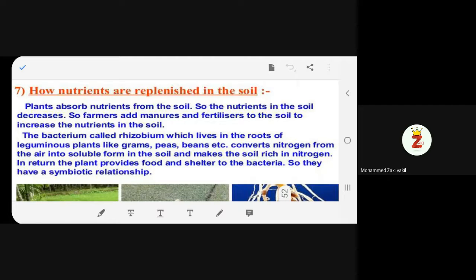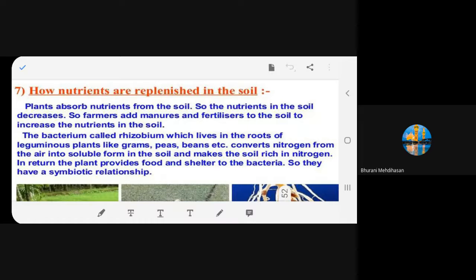How are nutrients replenished in the soil? Plants absorb nutrients from the soil, so the nutrients in the soil decrease. So farmers add manures and fertilizers to the soil to increase the nutrients in the soil. All of you agree? Yes. Why? Because the crops are getting nutrients from the soil, so they absorb everything from the soil. So what happens? The nutrient proportion in the soil decreases.